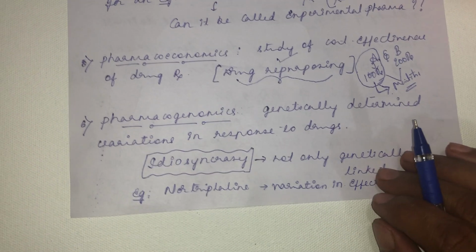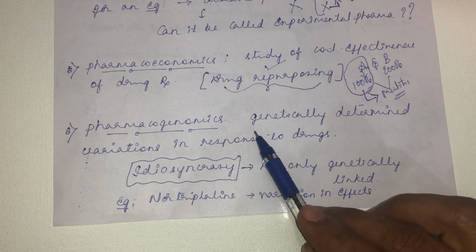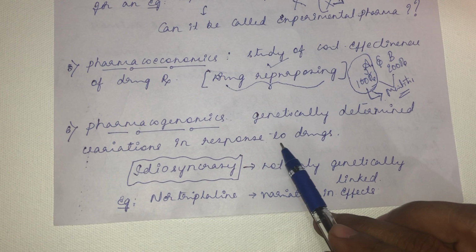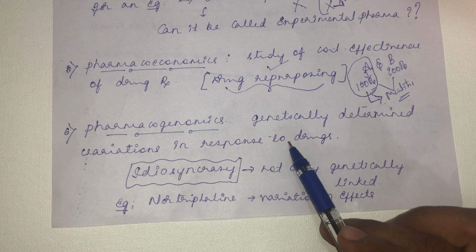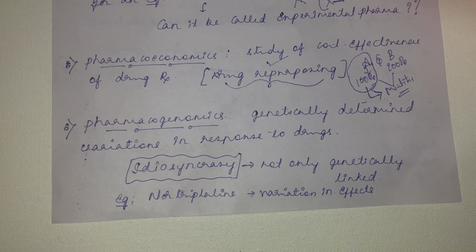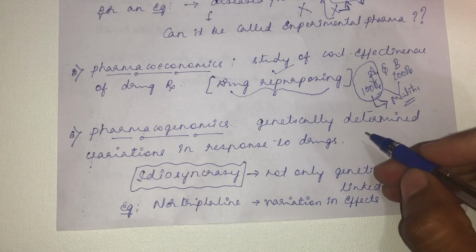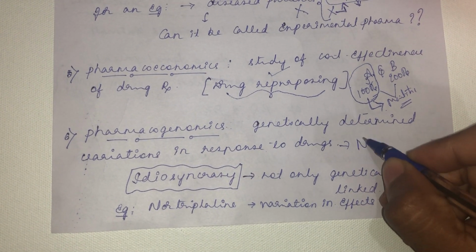Then pharmacogenomics. Pharmacogenomics is the study of genetically determined variation in the response to a drug. The best example of pharmacogenomics is nortriptyline.